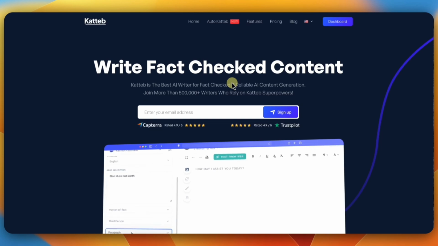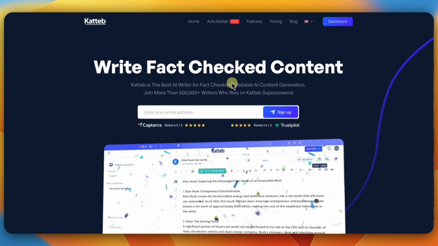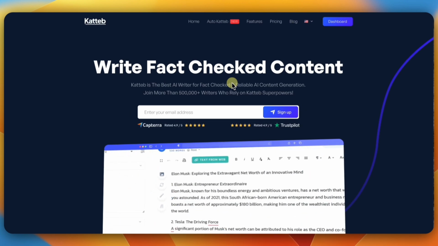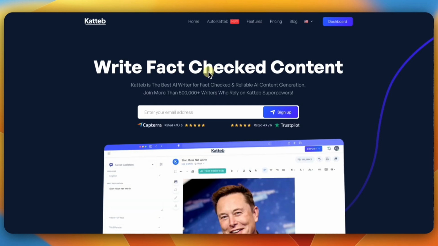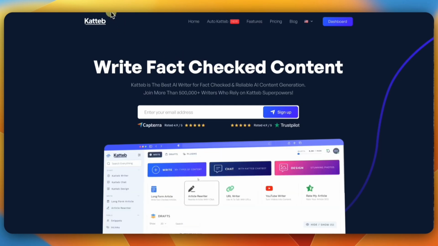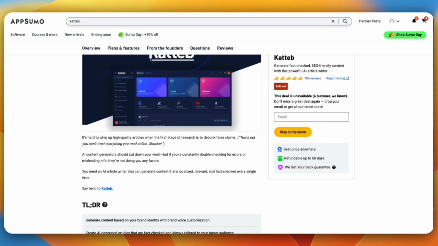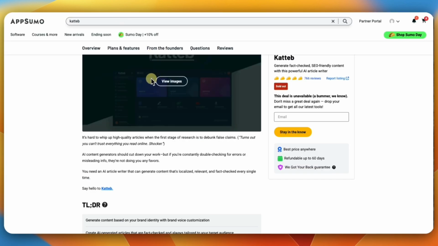Even the subscriptions are really affordable. So if you want to do a subscription base, they're actually reasonable as well. This platform has been on AppSumo before, and it actually has a lot of good reviews. Let me show you real quick. So when it was on AppSumo, it had 766 reviews, which is really good for a platform that's on AppSumo.